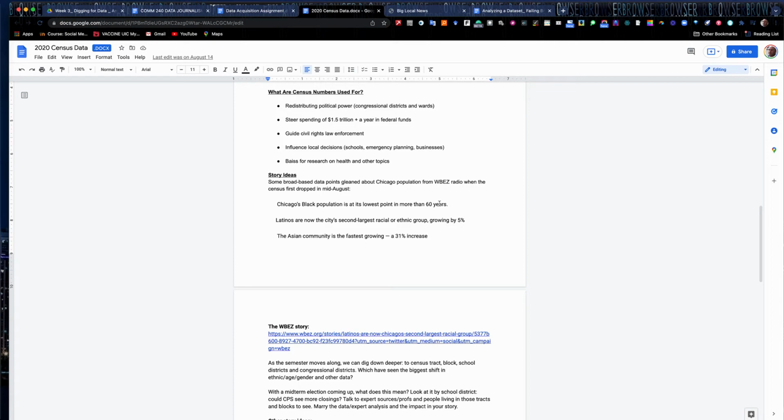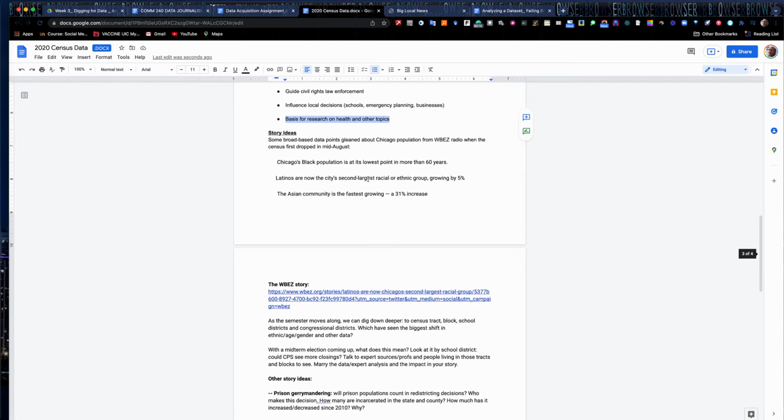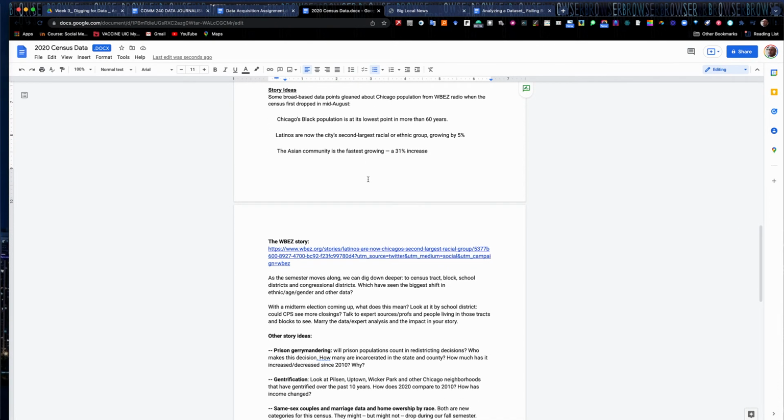We saw that, wow, with COVID-19, just the lack of resources that were there and how ill prepared they were. Maybe if we had a little better census numbers in the past, maybe we would have had more ventilators or more resources. It's one of those things that matters there. Basis for research on health and other topics. So many things that the census influences, but typically it'll influence a budget, which is a set of political decisions.